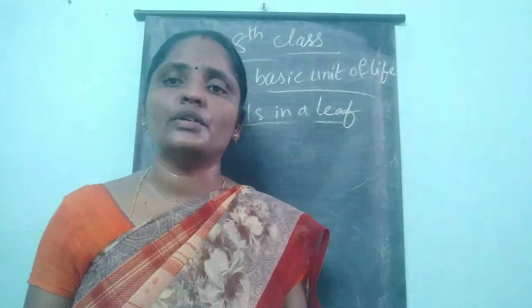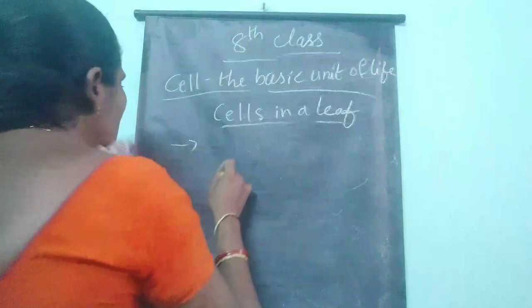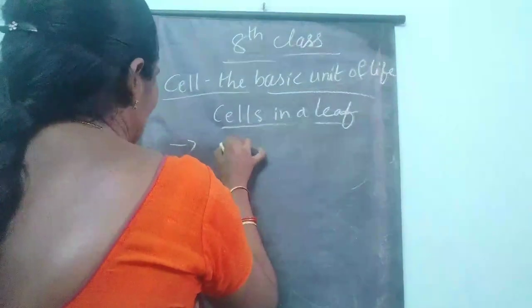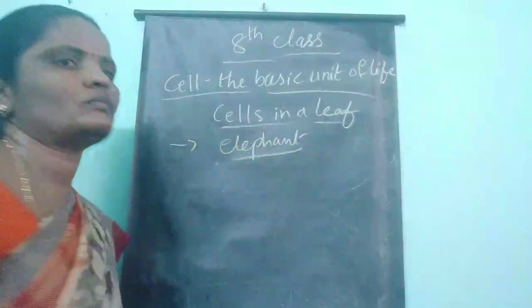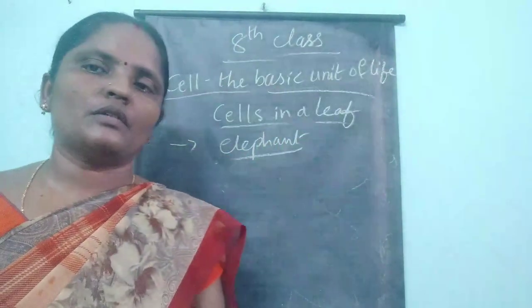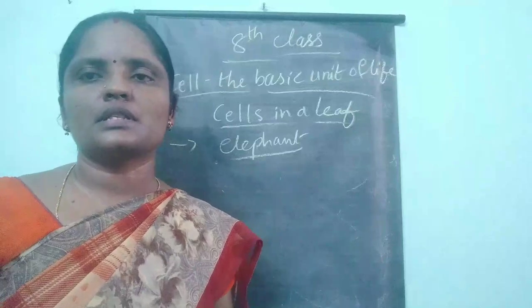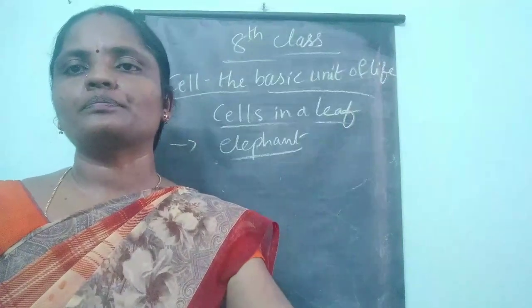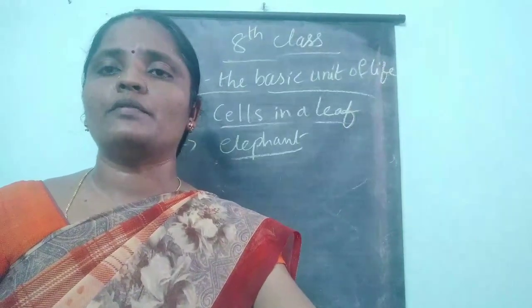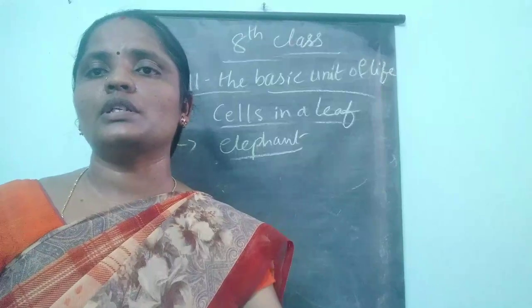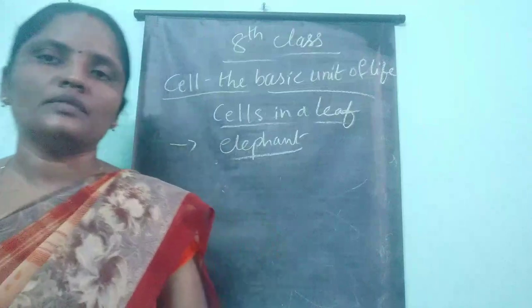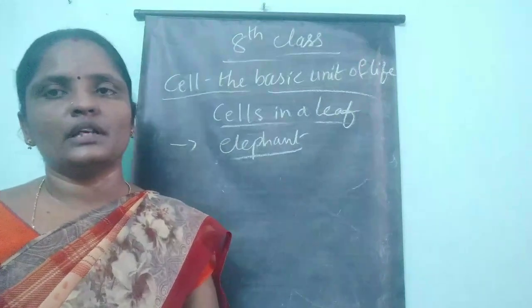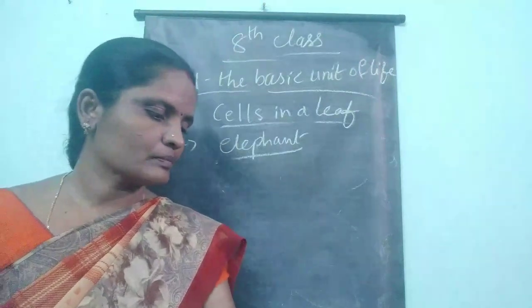In your textbook you can find the picture of an elephant and a cell. Here the elephant is having a conversation with the cell. So what conversation is the cell having with the elephant, here you can see.